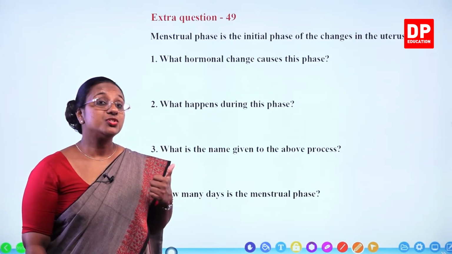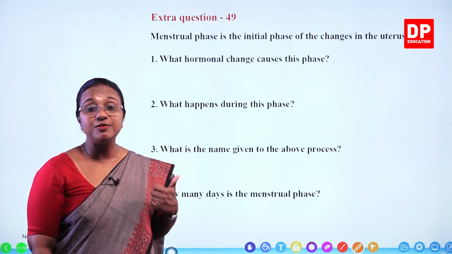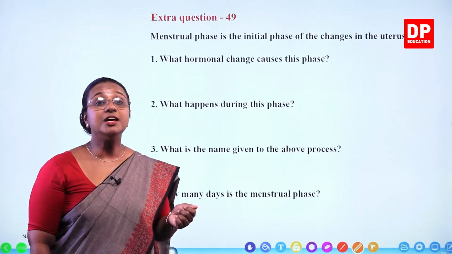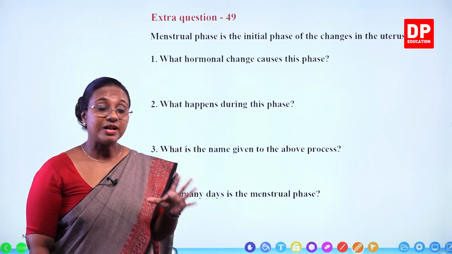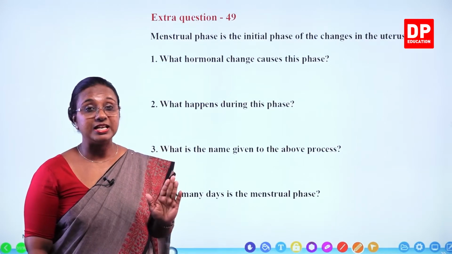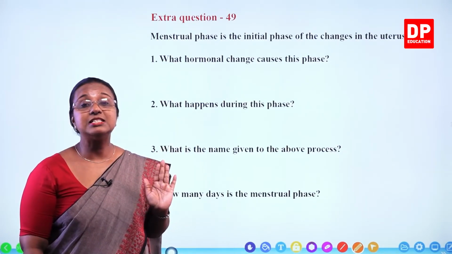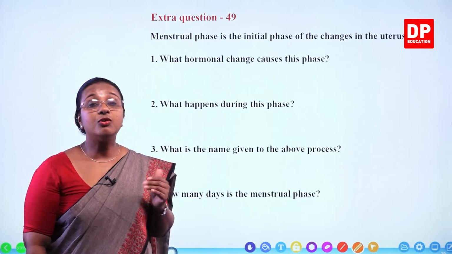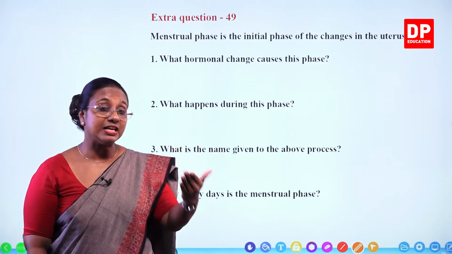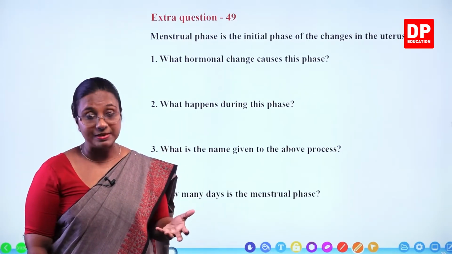So, you all know, students, during the menstrual phase, it is the menstrual flow, expelling of the wall of the uterus along with blood. So, that is what happens if there is no fertilization and implantation. Thereafter, it is the proliferation phase, and during that phase, the uterus wall rebuilds for the next cycle, expecting another fetus to develop inside it.